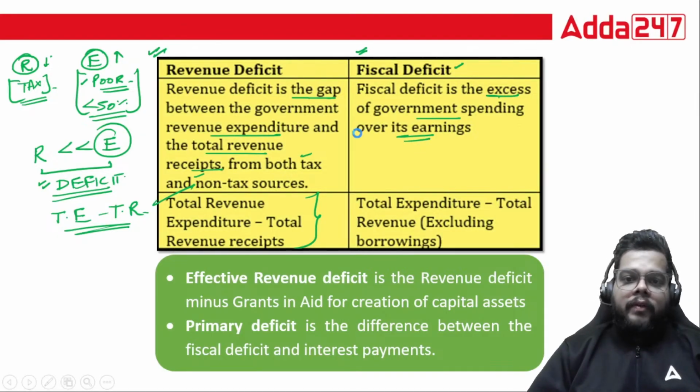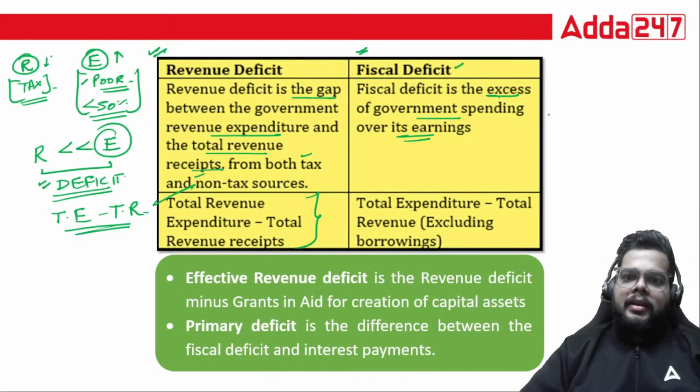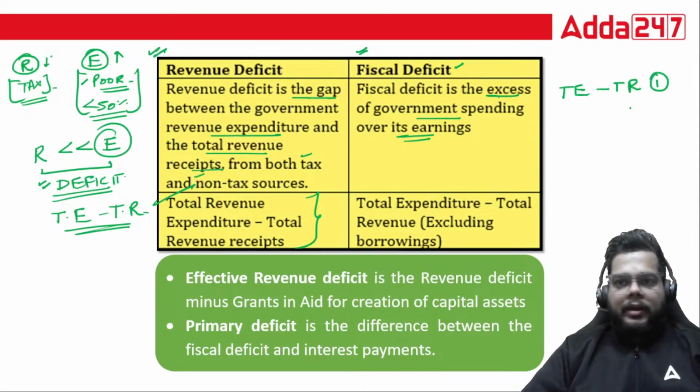So what we will do is take the total expenditure, which includes what? Total expenditure includes capital expenditure plus revenue expenditure. We have to subtract from it the capital receipts plus revenue receipts. Fine. So total expenditure minus the total revenue. That is step one.